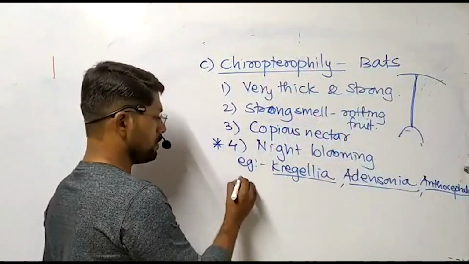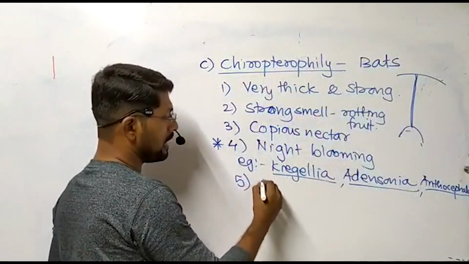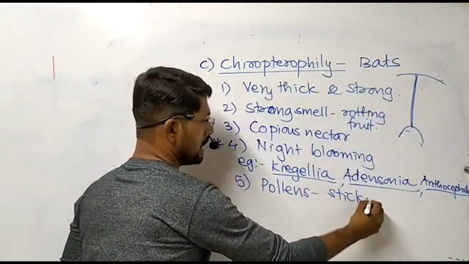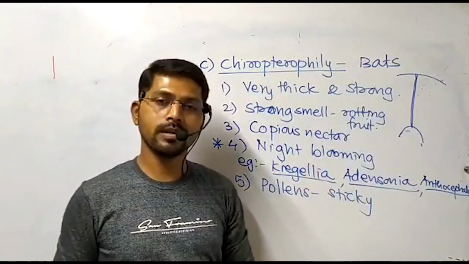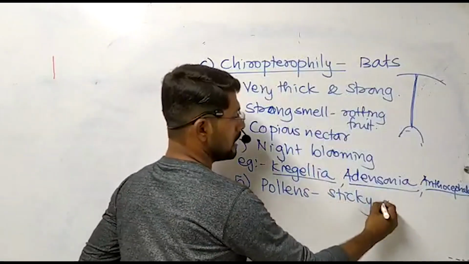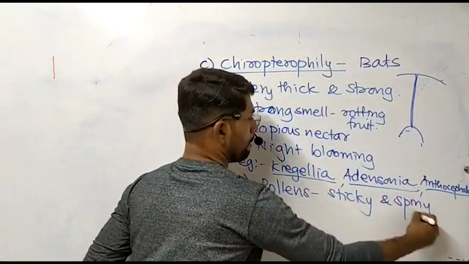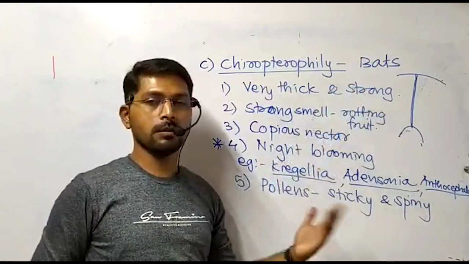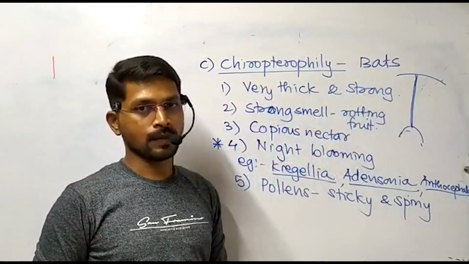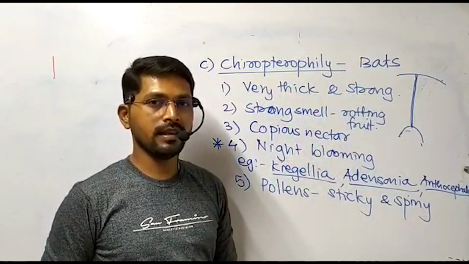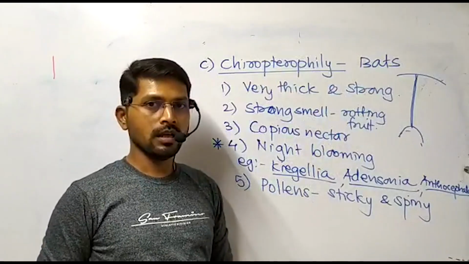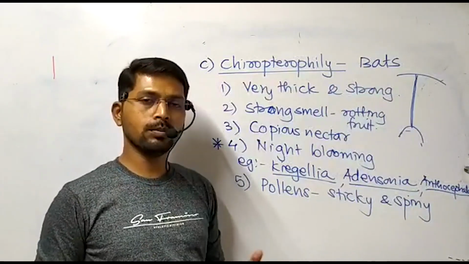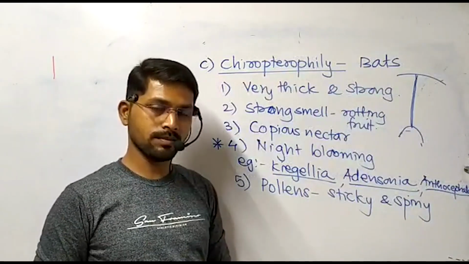Last characteristic feature, they produce a large number of pollens, and those pollens are sticky in nature. Again, their stigma is also sticky. These pollens are sticky and spiny, so that they can easily attach to the body of the bat and thereby be transferred to the next flower. With this, we have completed the entire account of pollination, the mechanism of pollination, the pollinating agencies, both biotic and abiotic, and their subtypes.